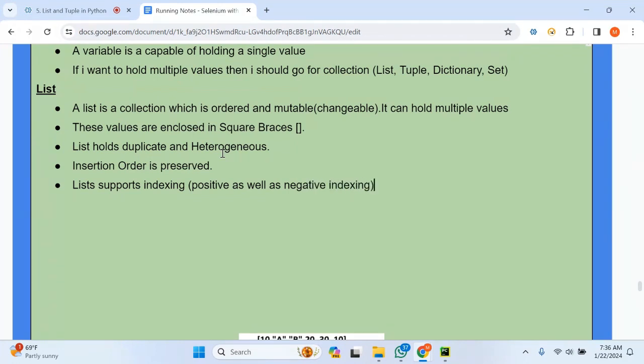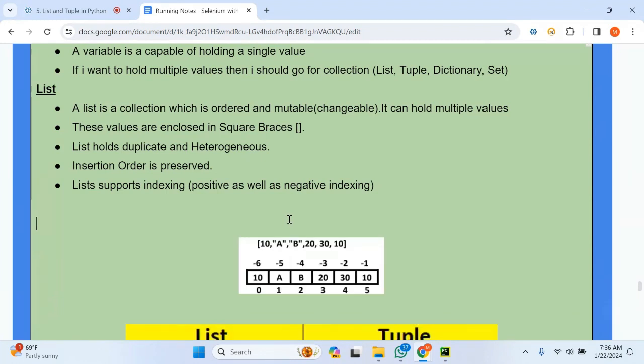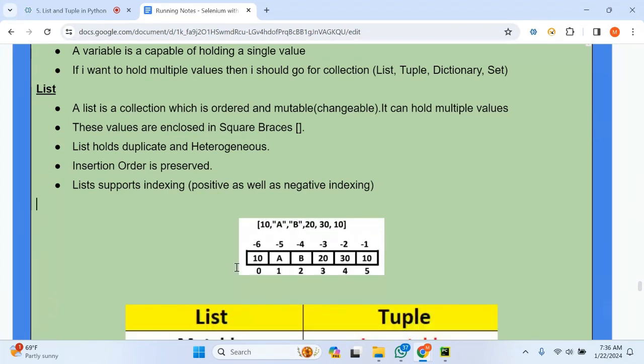Very important point. Let me make these concepts clear. As I said before, a list is ordered and mutable, and it can hold multiple values of different or same data types, whether duplicate or heterogeneous. This is an example of a list. These are 10, A is a string, B is a string, 20 is an integer, 30, 10, and these multiple values are enclosed in square brackets. So this is a list.